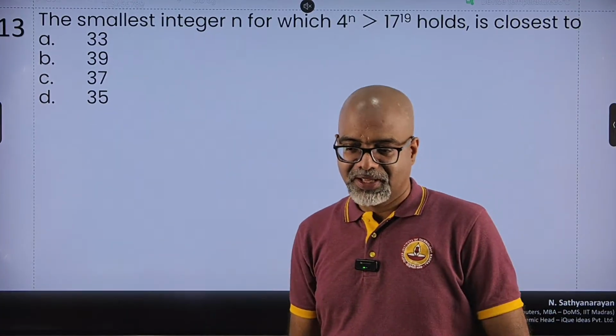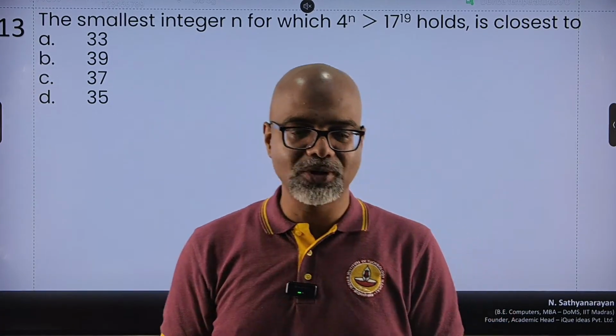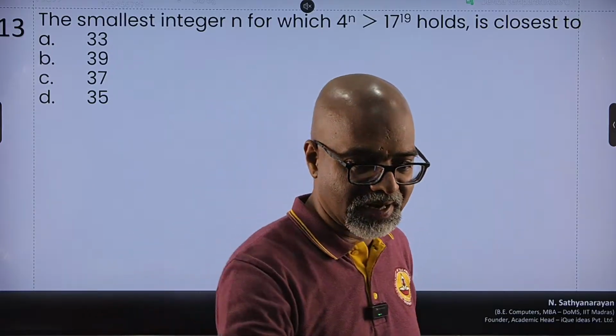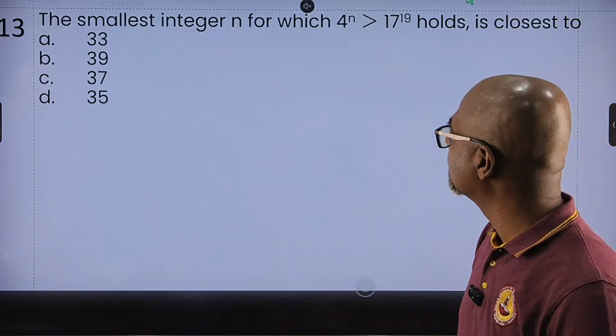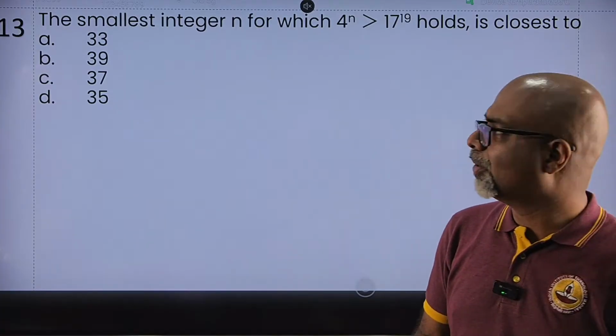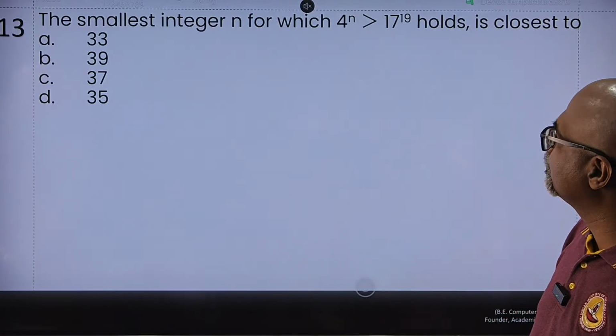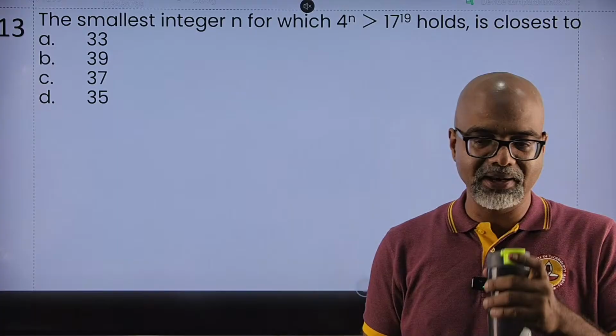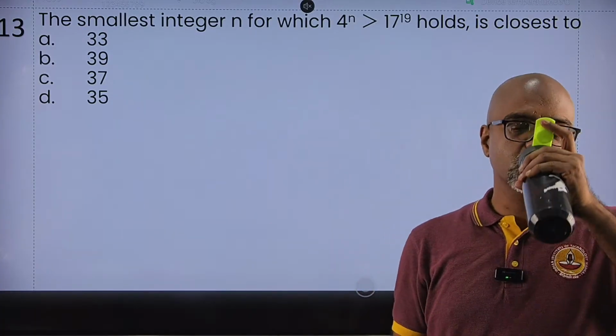Oh, this is one of those conceptual questions which can be easily cracked. I'll give you about 10 seconds while I have my sip of water. Think about it. How do you go about solving this? Smallest integer for which 4 raised to n is greater than 17 raised to 19. 10-second question.